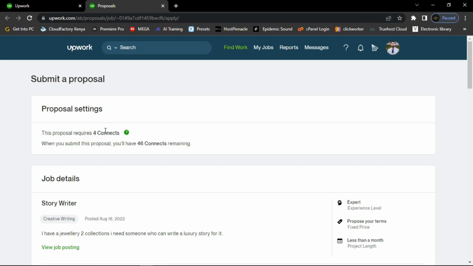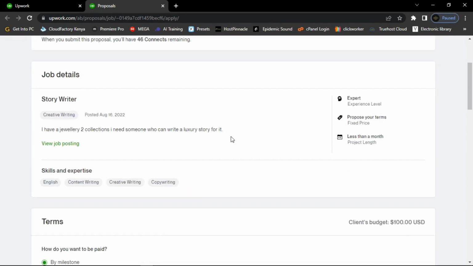So basically guys, they usually give you 50 connects for free. They renew it every month. They give you 10 connects every month. So guys, you can see that it will deduct 4 connects, so you will remain with 50 connects. And then here guys,